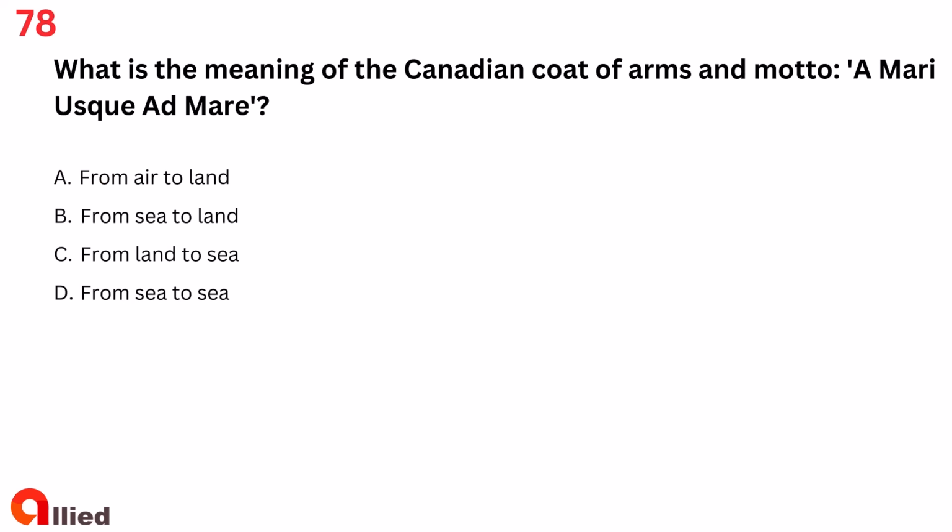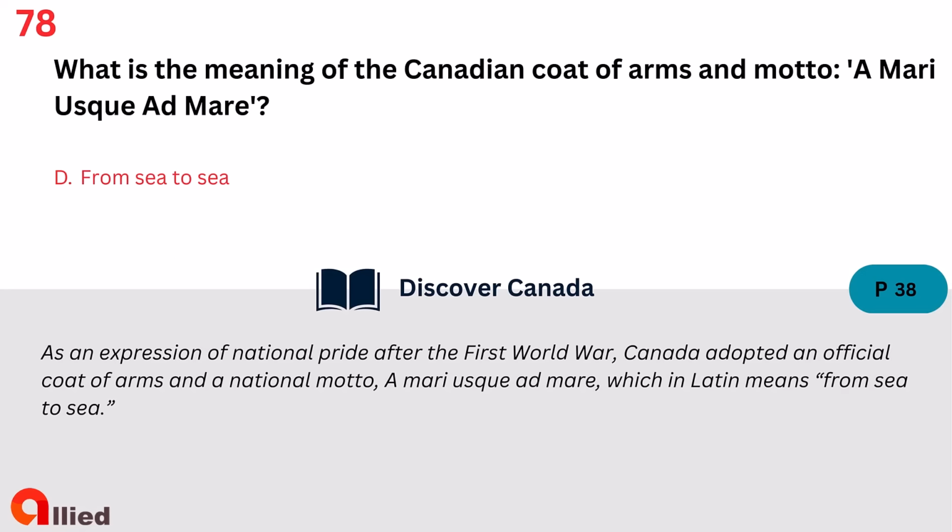Question 78. What is the meaning of the Canadian coat of arms and motto, A mari usque ad mare? A. From air to land. B. From sea to land. C. From land to sea. D. From sea to sea. The answer is D. From sea to sea.